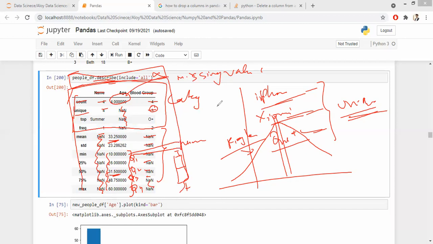So you took almost 4 classes to understand statistics, and in Python all your 4 classes are combined into one particular line of code. Now, do you guys agree that Python is very powerful? Yes, sir.